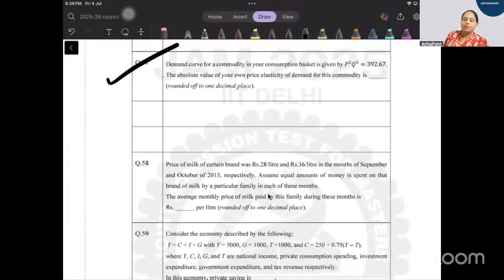Question number 57. Try to do this question.